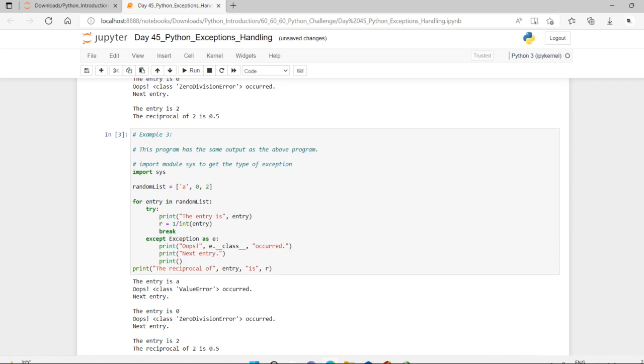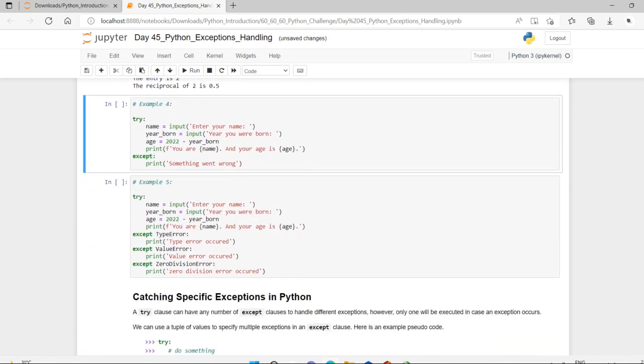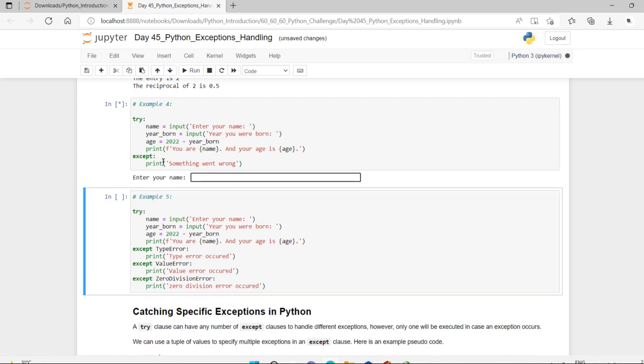This is how you can make use of some functions, and you can import some modules to make it work. Okay, dear friends, let me do it with another example. We are going to make use of this except block. I will execute it and let you know. Here I want to take a user input.